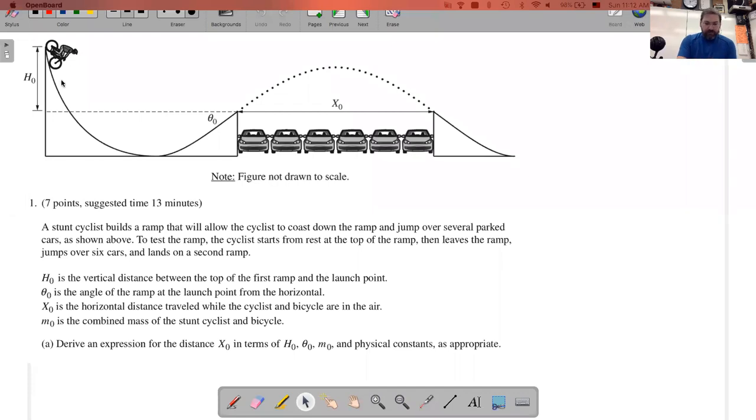It says that there is a stunt cyclist, and they build a ramp that will allow the cyclist to coast down the ramp and up over several parked cars as shown. To test the ramp, the cyclist starts from the top of the ramp, leaves the ramp, jumps over 6 cars, and lands on a second ramp.